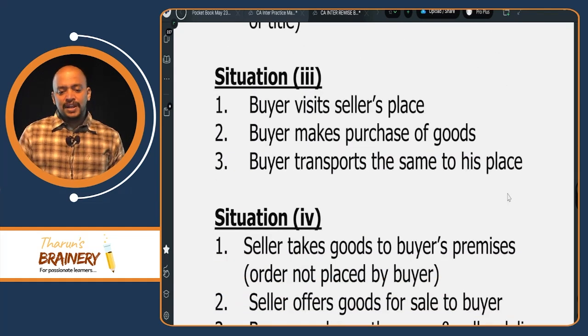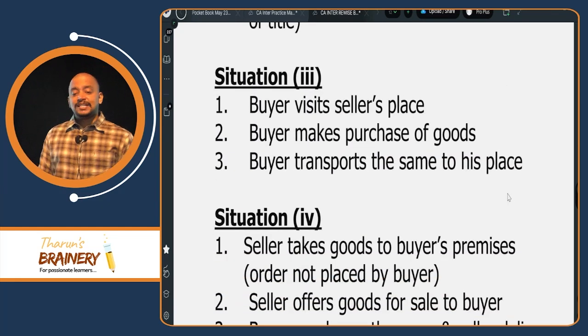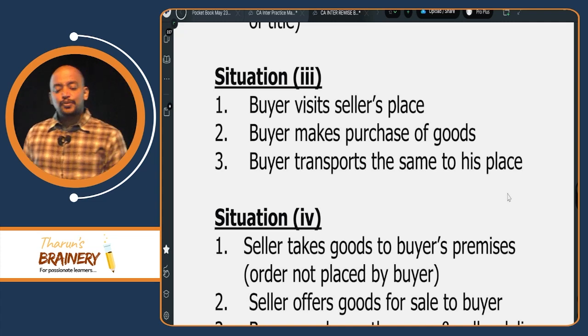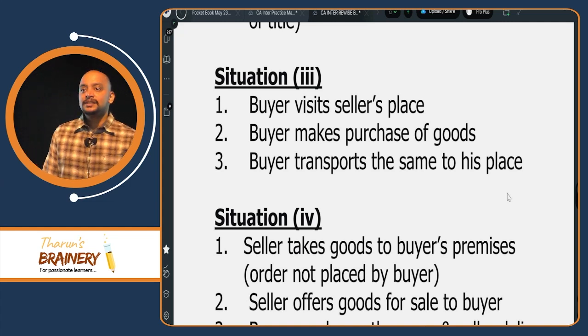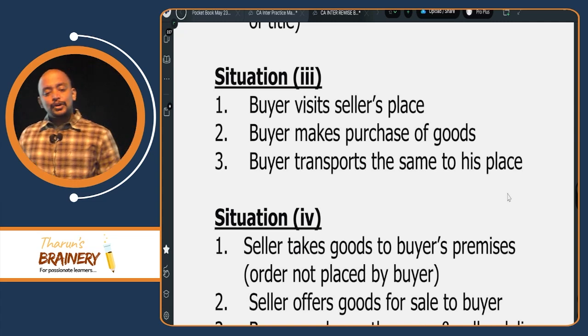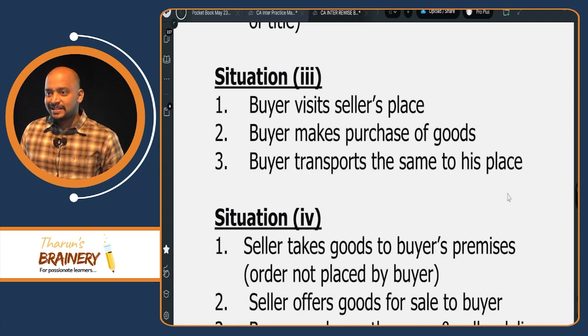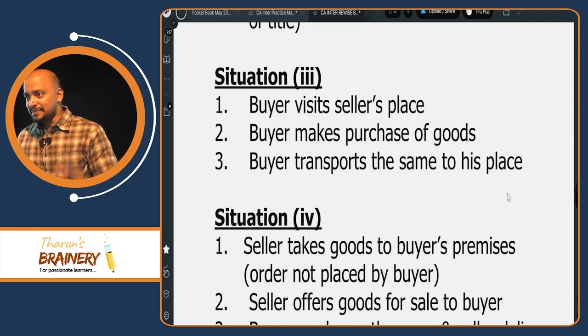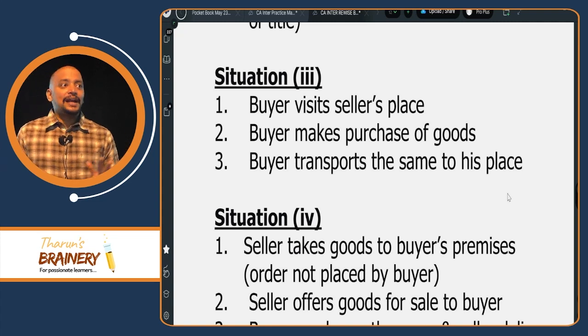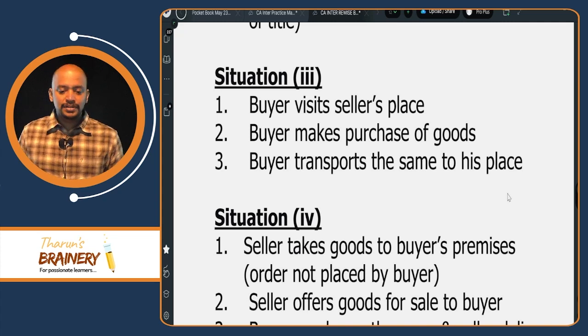Then situation 3. Buyer visits the seller's place, makes a purchase of goods, and transports the same to his place. So the buyer purchases the goods, which means the sale is completed at the seller's place. Now, is it supply involving movement of goods? No. Even though the buyer transports the same to his place, that is after the supply gets terminated. So supply does not involve movement of goods.